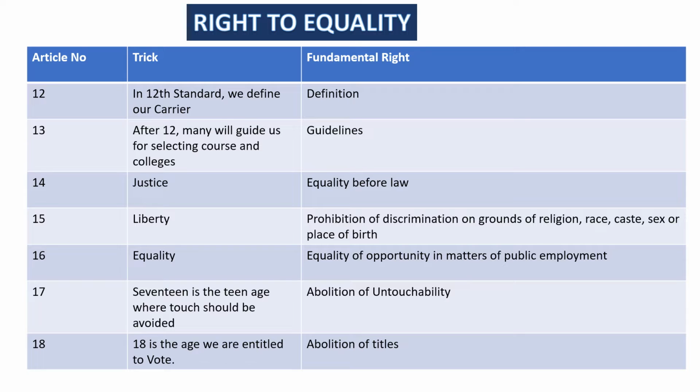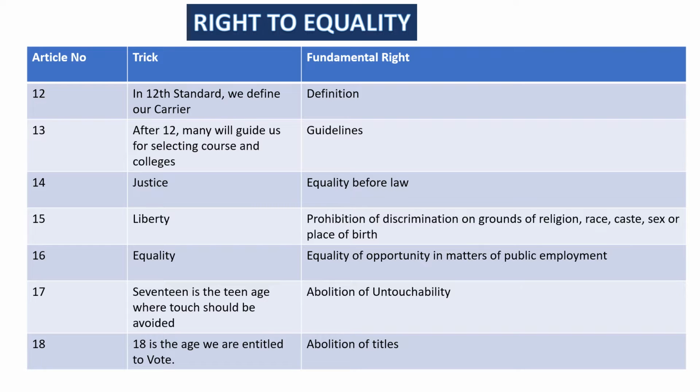Article 16 is equality. The fundamental right is equality of opportunity in matters of public employment. For 17, the trick is, 17 is the teen age where touch should be avoided. So from there indirectly, the fundamental right we derive is abolition of untouchability.